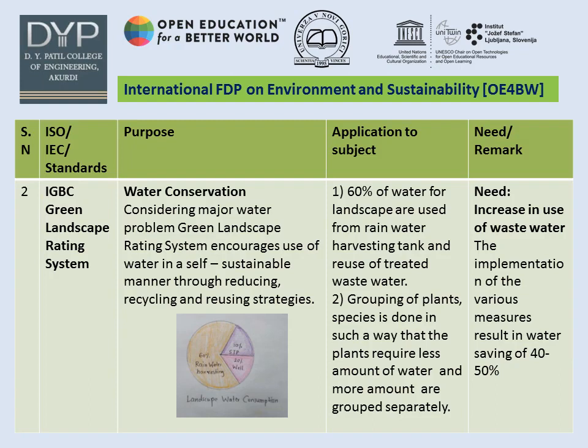Grouping of plant species is done in such a way that plants requiring less water and more water are grouped separately. The need of this is to increase the use of wastewater. The implementation of the various measures results in saving of water by 40 to 50%.